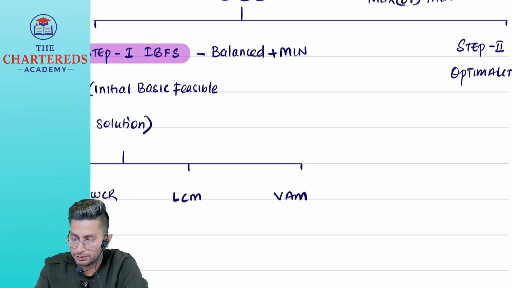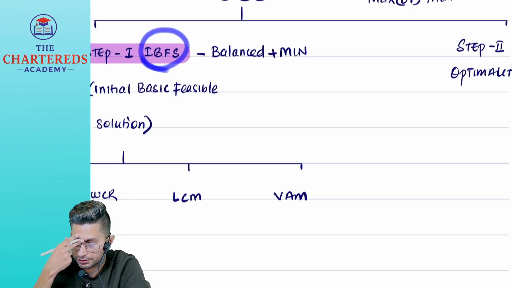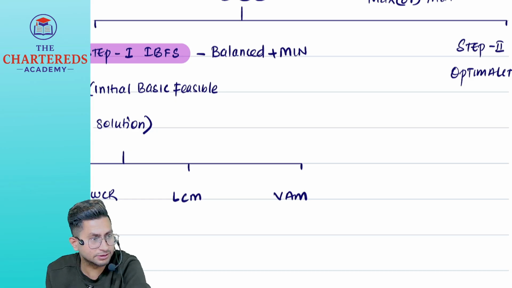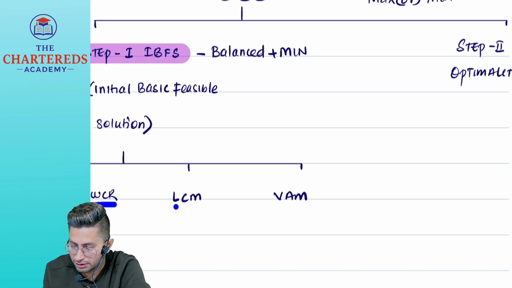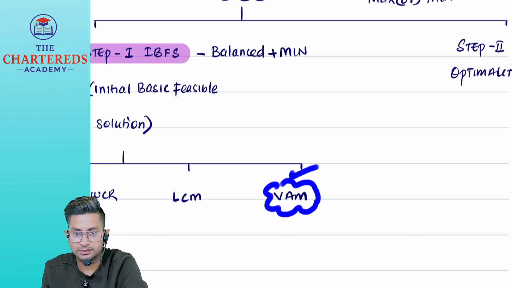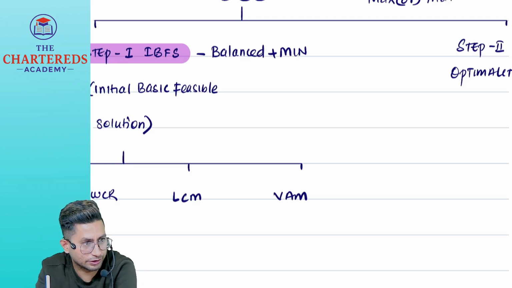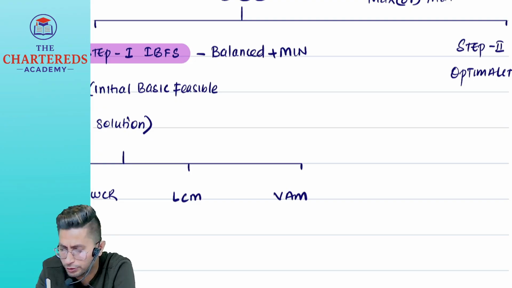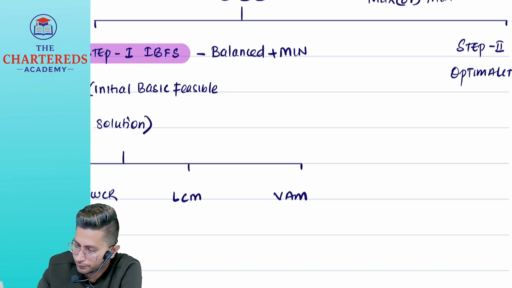So step number 1, you have to find out IBFS. In IBFS, how many methods? 3: NWCR, LCM, VAM. And the most important is Vogel's. They will not mention in the question what to do, but it is mandatory for you to follow Vogel's approximation method. Step number 2 is optimality.